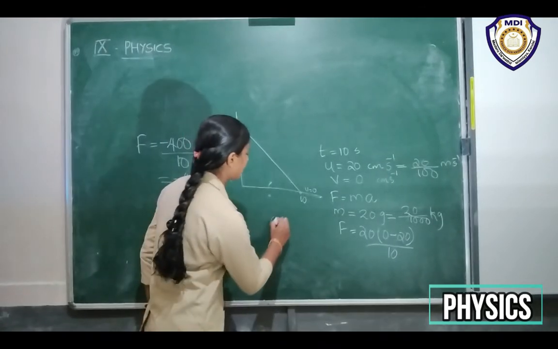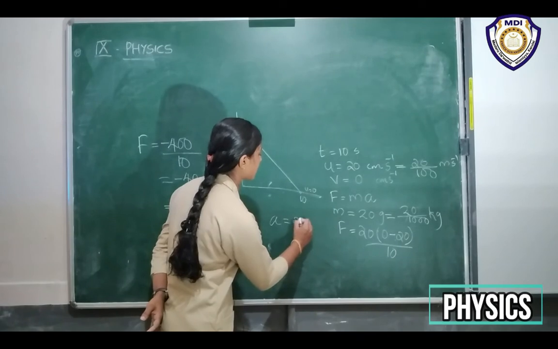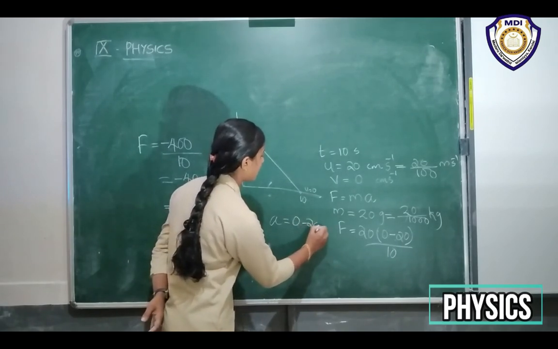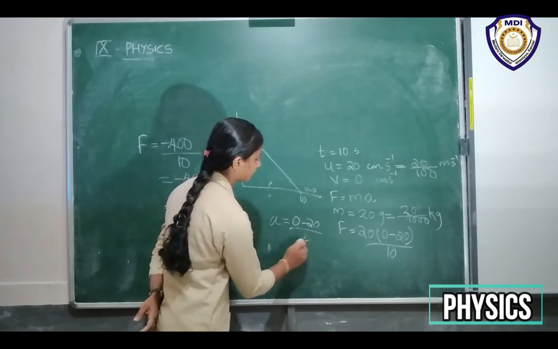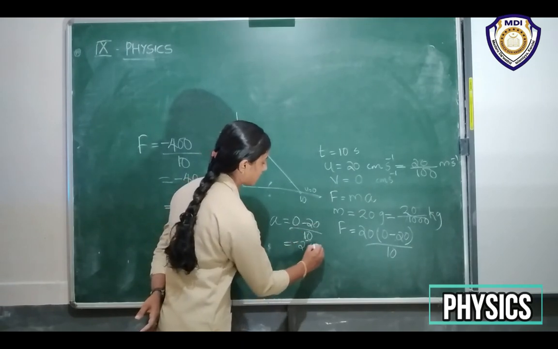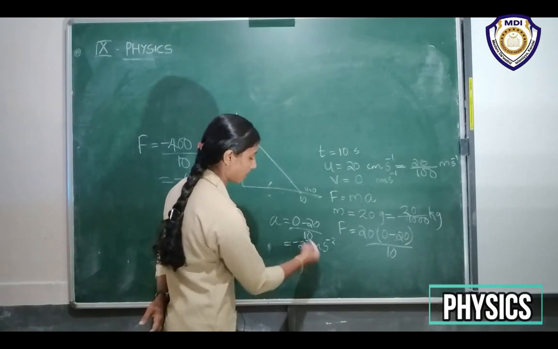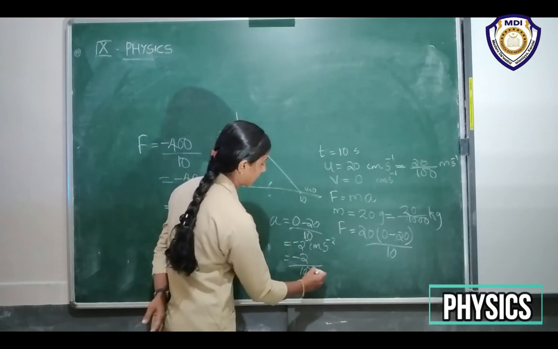Or you can finally convert when you calculate this acceleration, that is, v minus u, 0 minus 20 divided by 10, and here you get minus 2 centimeter per second square. Then you can convert from here also, that is minus 2 divided by 100.